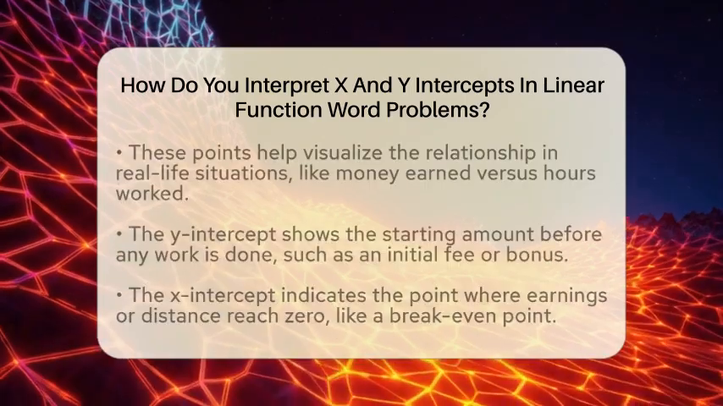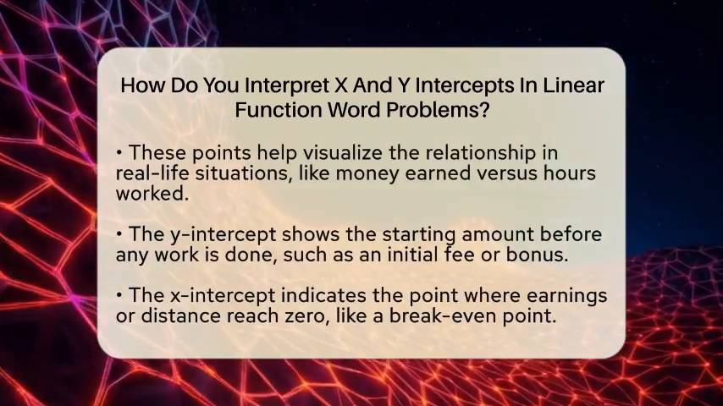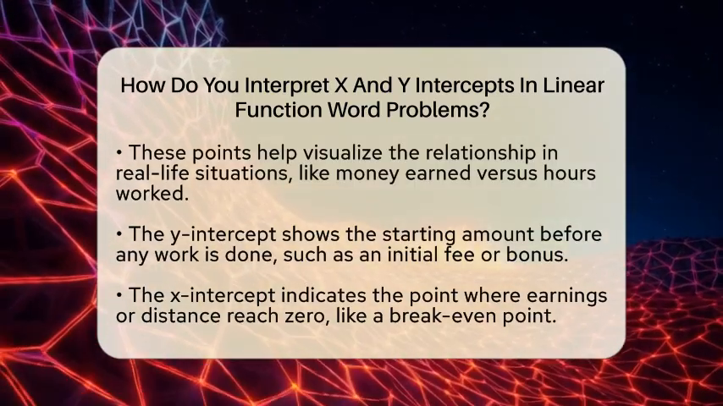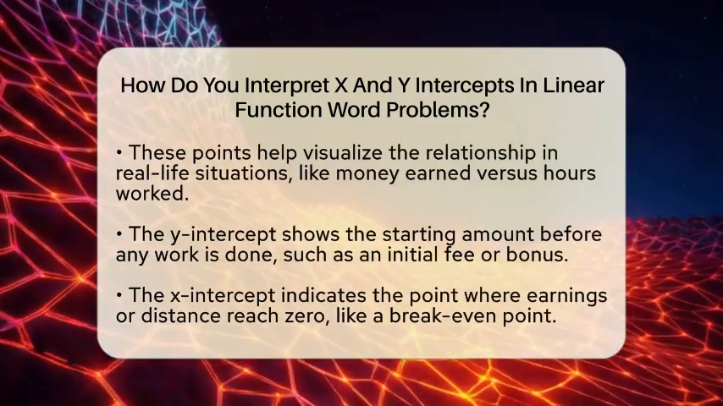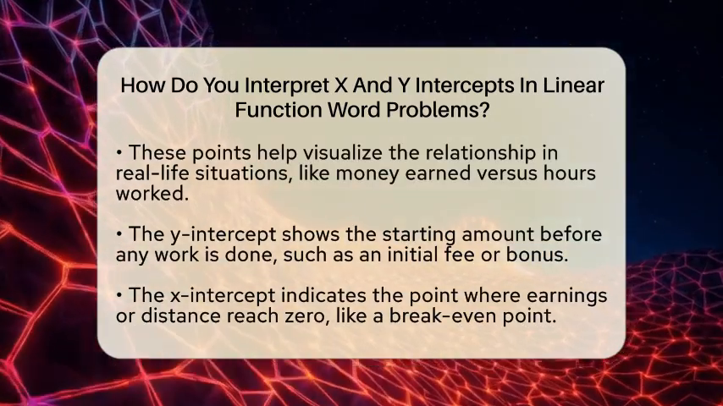Think of a situation where y is money earned and x is hours worked. The y-intercept shows how much money you start with before working any hours. Maybe you get a bonus or a fixed fee. The x-intercept tells you how many hours you need to work to earn $0, which could be your break-even point.